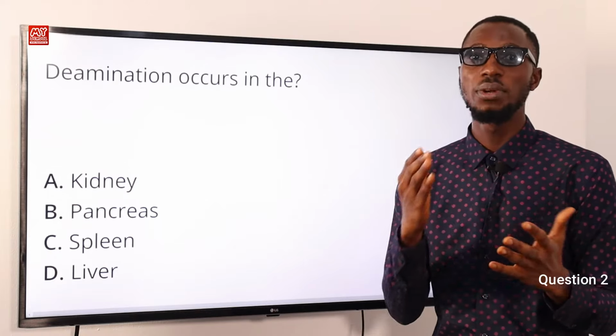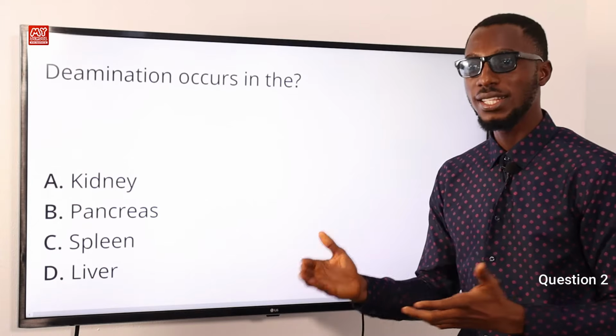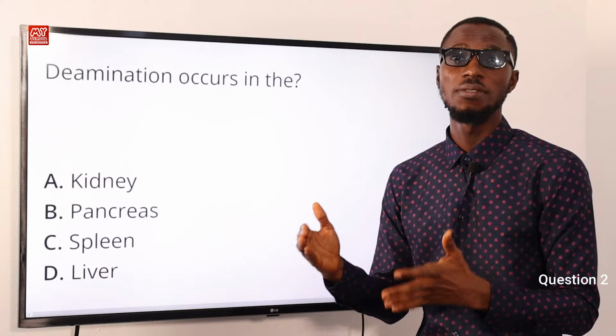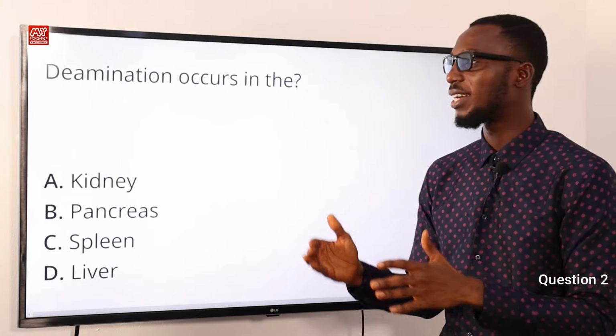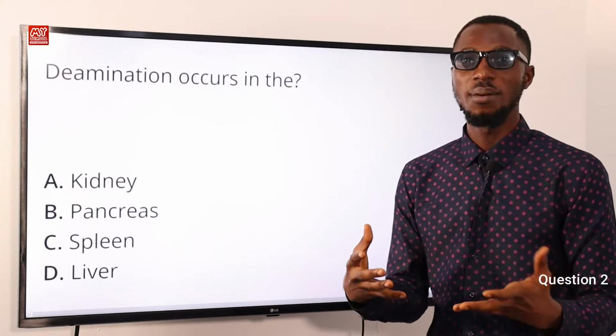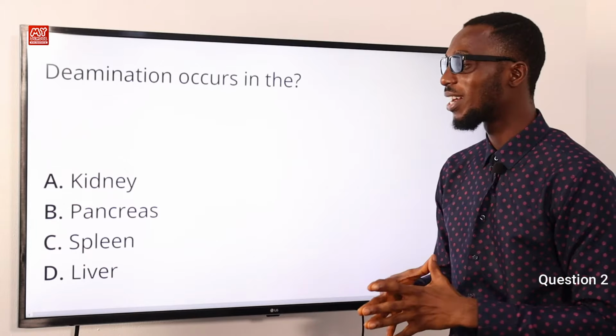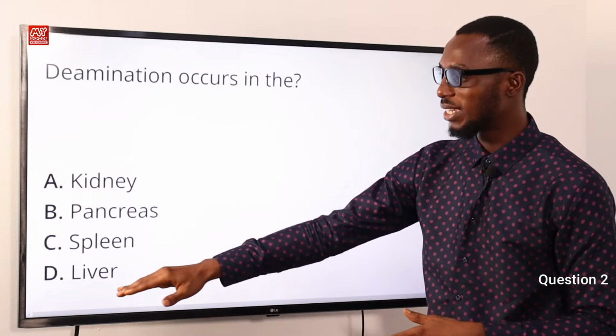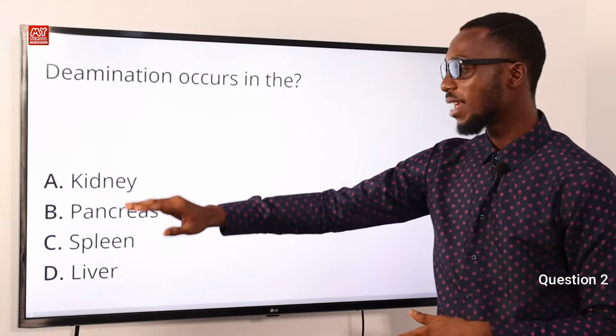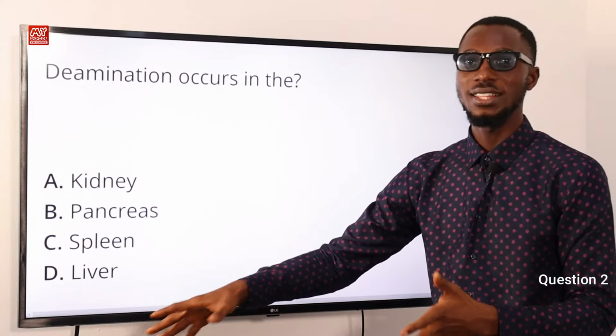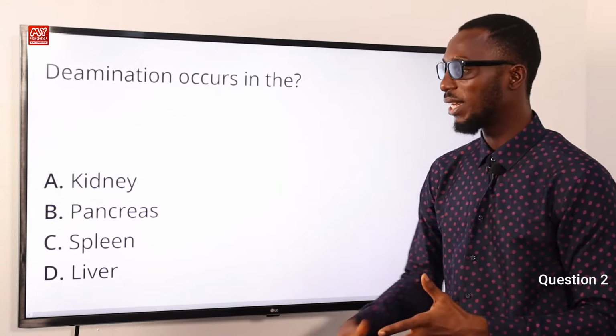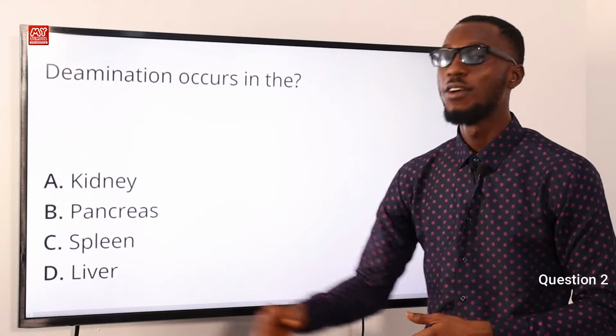So deamination is you breaking down amino acid for release of energy, and this is due to excess protein intake. So the correct option here is option D. Primarily it is the liver, but it can also occur in the kidney. So we are looking at the main site for deamination, and that is option D for liver.